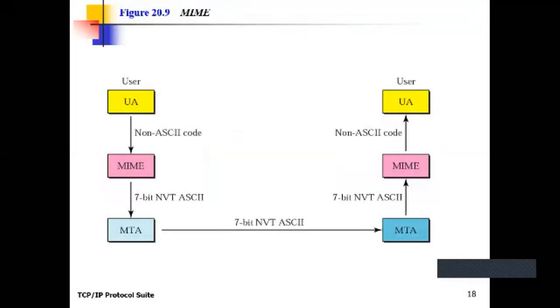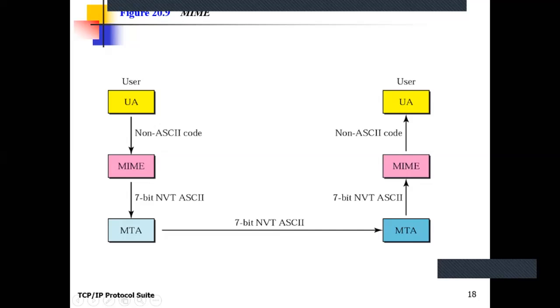Now, the important protocol here is MIME, Multipurpose Internet Mail Extension Protocol. This is the full form of MIME. As we know, different machines have different architecture or different specific local code formats they use for understanding data. So this is the user agent program which uses non ASCII code. But the generalized format of the transmission of data is the NVT ASCII character set.